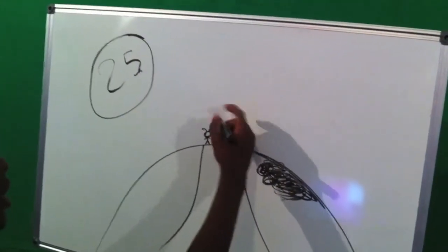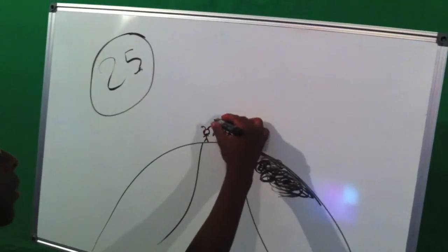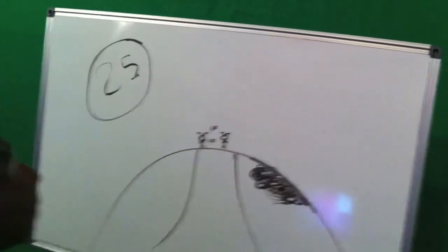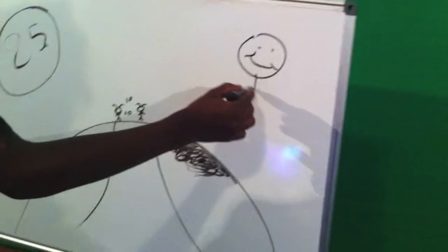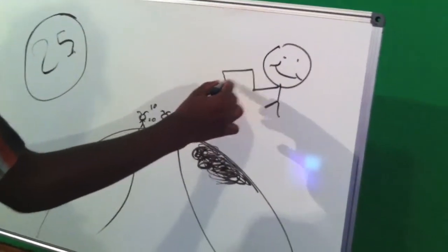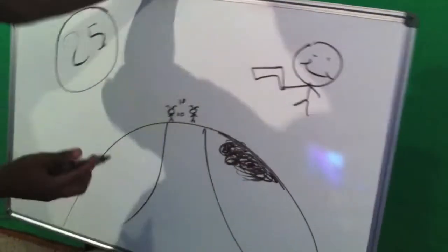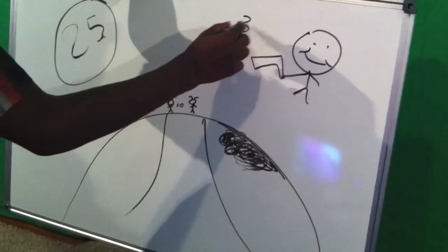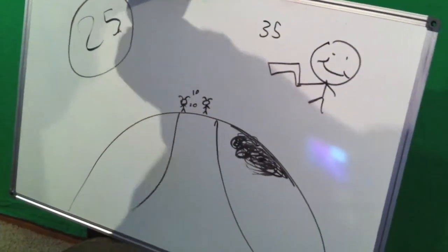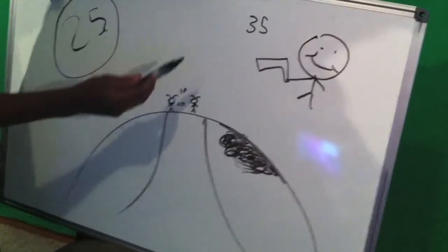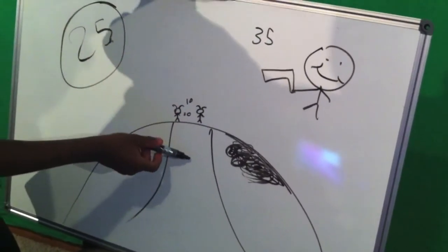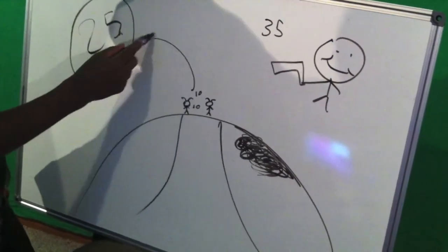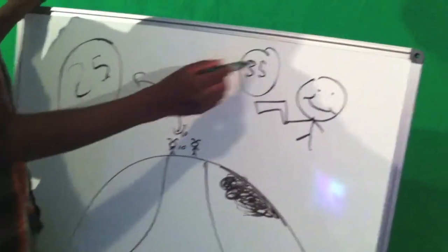And if the ant throws it at 10 miles per hour, if someone were to clock that speed, it would come out to be 35 miles per hour because the speed of the baseball is already on this baseball, which adds these two together. 25 plus 10 equals 35, so that's our end.